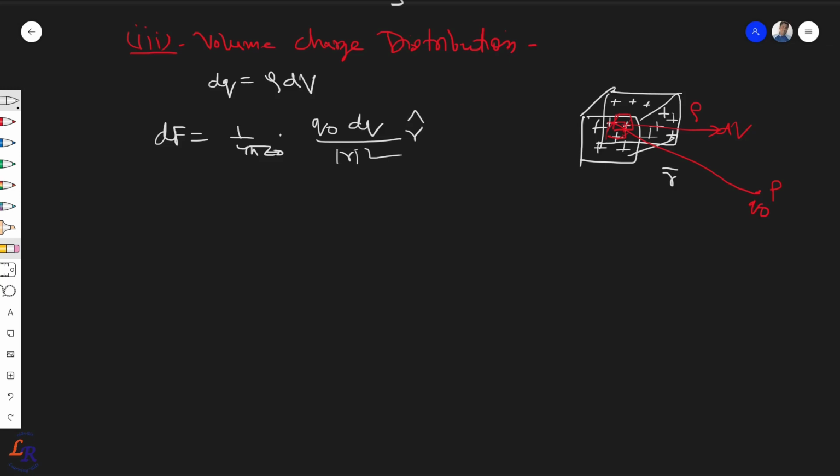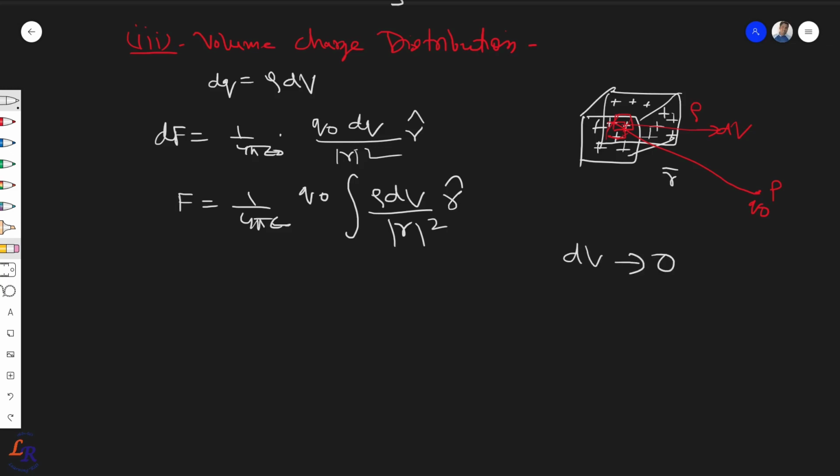The total force in this case is 1 upon 4 pi epsilon 0 q0, and then the integration where dq is rho dV upon r square r cap. So this is your integration form, which we had used in the summation form earlier, but if delta v tends to 0, then it can be converted into an integral. So of course you should be familiar with integration and how to use it.